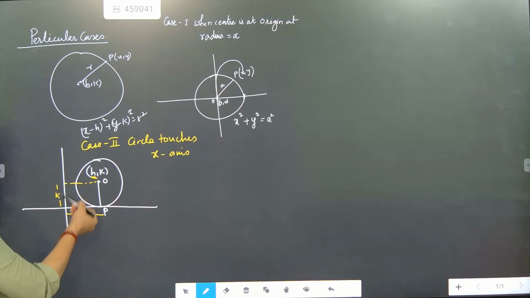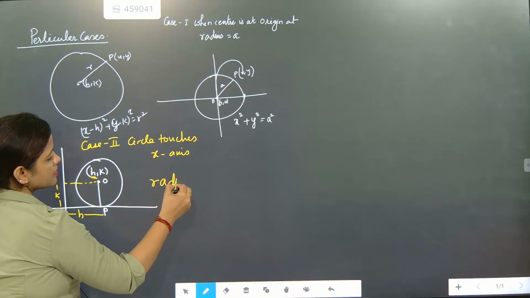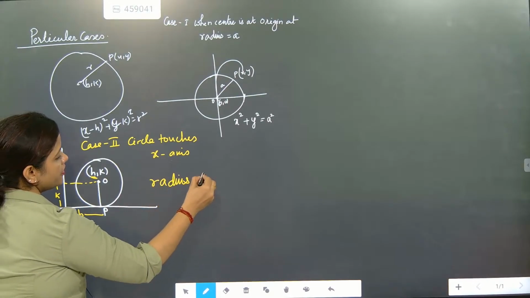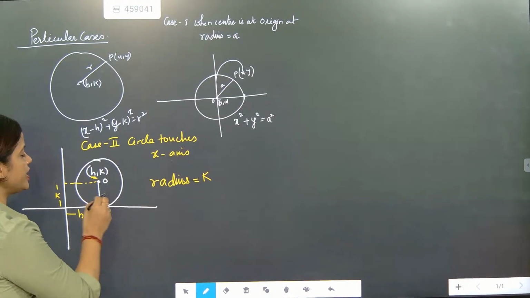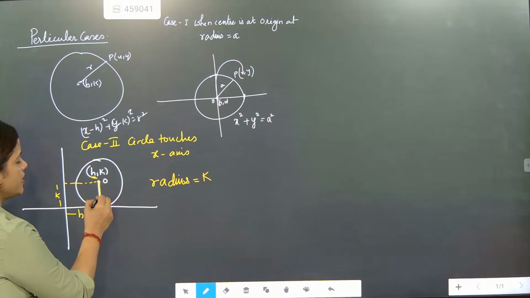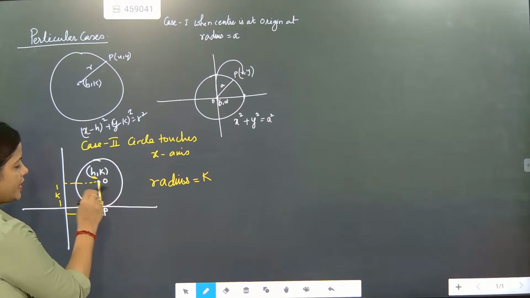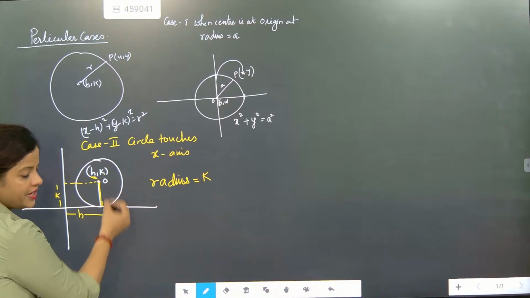Once this length is k, your radius will become k. Got it? What will become your radius? Your radius will become k, because this is exactly the distance from the center to the point where it is touching. So the shortest distance will be exactly k.